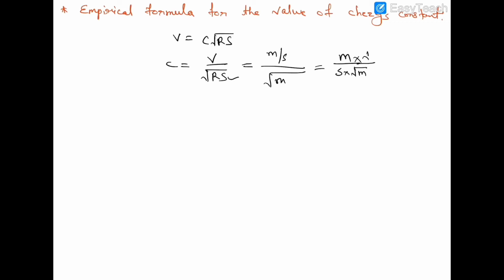Multiply by root over m in numerator and in denominator also. So m will cancel out. So m to the power 1 by 2 s to the power minus 1 means L to the power 1 by 2 T to the power minus 1. So this is the dimension of Chezy's constant.